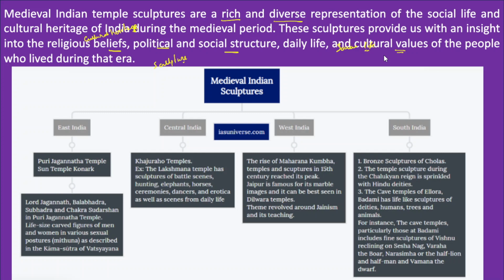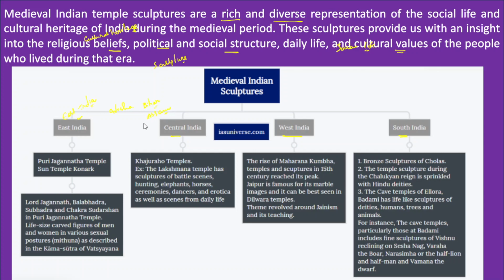Now we can divide the medieval Indian temple sculpture into 4 categories. In the first category, we talk about East India, and secondly Central India, West India, and also Southern India. If we talk about Eastern India, that includes Odisha, Bengal, and even Eastern Bihar, along with Assam and other northeastern states.